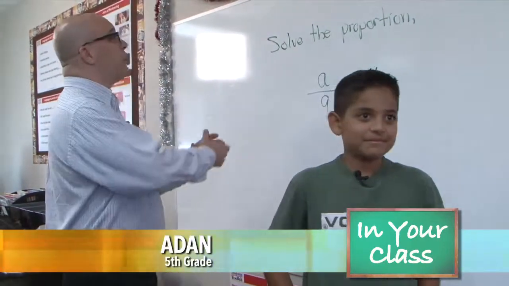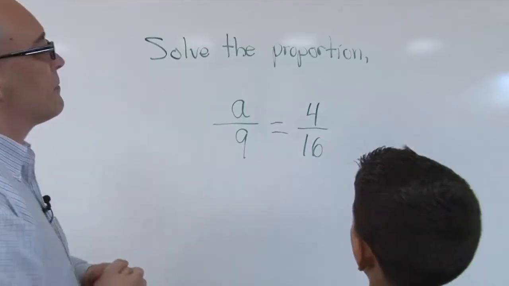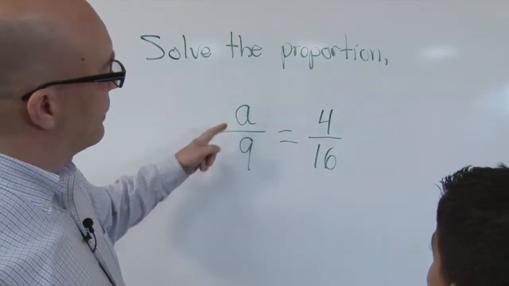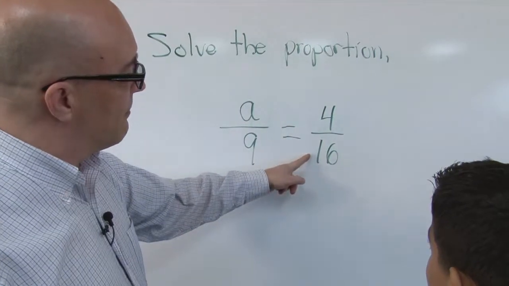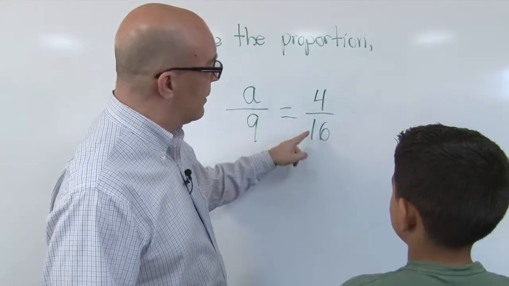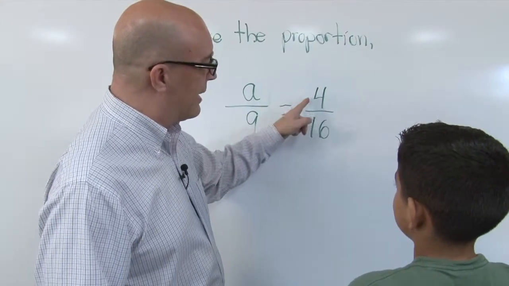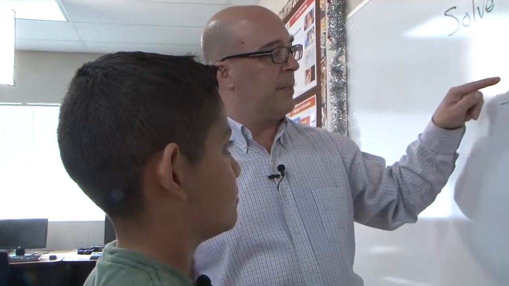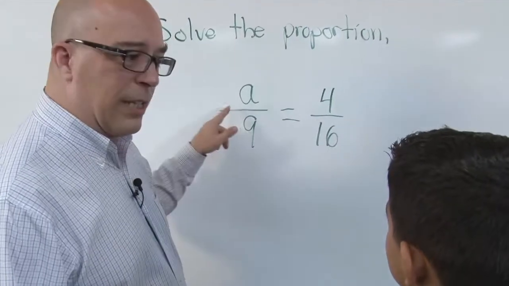All right, today we're at Sequoia Elementary School with 5th grade student Adan. You ready? Yes. All right, go ahead and read for us what we have to do today. Solve the proportion. So we have a over 9 is equal to 4 over 16. Now, 4 over 16, that's 1/4, right? Because 4 will go into both of those, right? Yes. Okay, so if we divided each of these by 4, we would get 1 over 4. And that's pretty easy to see. But to get this equal to that, there's going to be a little problem here.